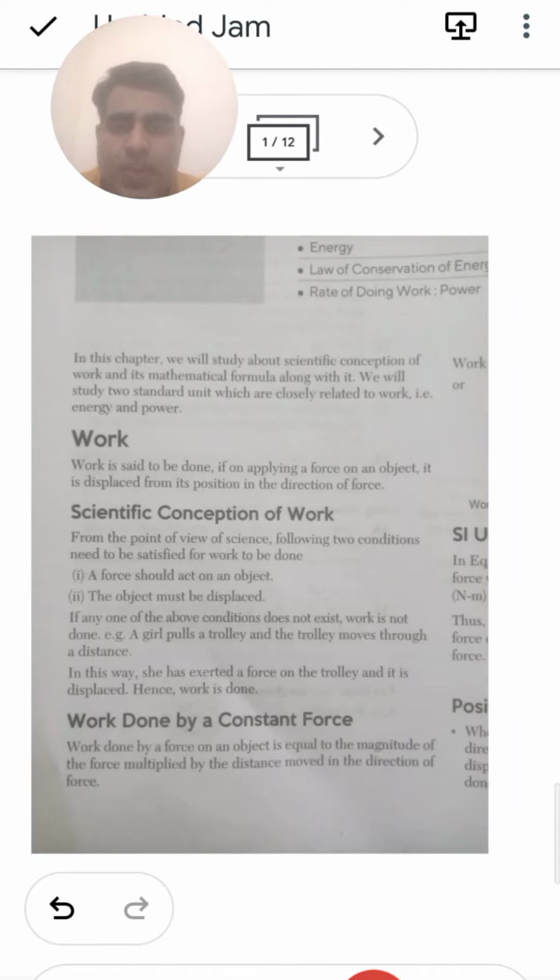Hello dear student, the topic which we are doing today is known as work, energy and power. This one is a class 9th chapter.